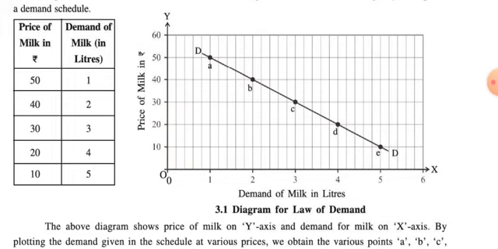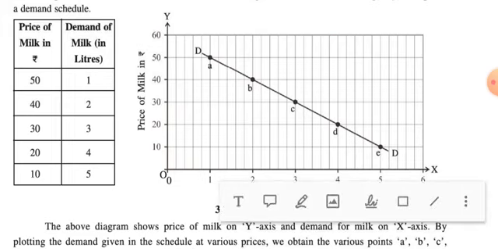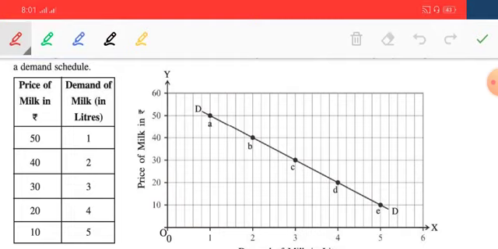So the diagram always starts from its origin, that is, it starts from 0. So here it is 0 at this level, and on the x-axis we are going in ascending order, because here we are discussing the demand. That's why we can say that the demand for milk is first liter, second liter, third, fourth, fifth and sixth. While on the y-axis is given the price, which starts from 10, 20, 30, 40 and 50.